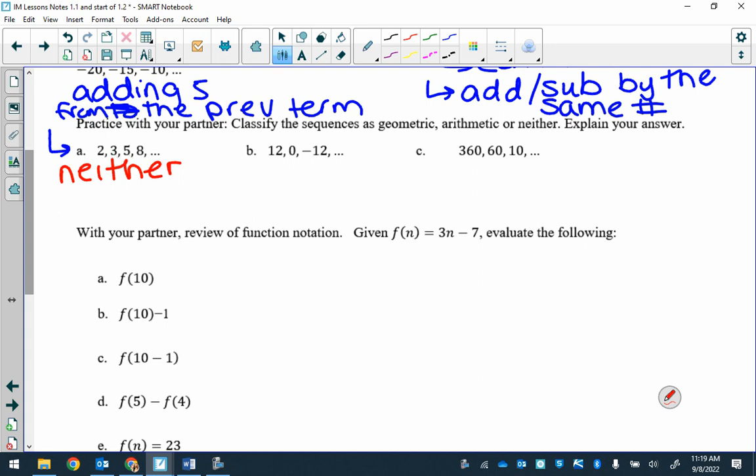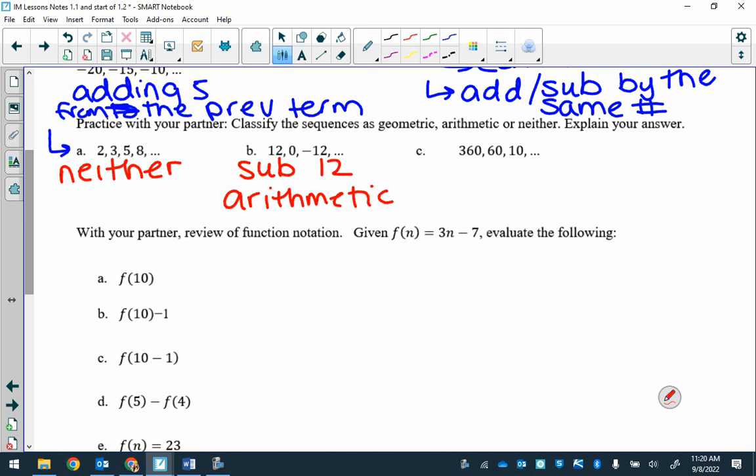So there's no, you're not adding by the same number, you're not subtracting by the same number, you're not multiplying by the same number. Therefore, it would be neither. What's happening in B? Answer. Good. Subtract 12. Therefore, it's arithmetic. Awesome. So your common difference would be negative 12.